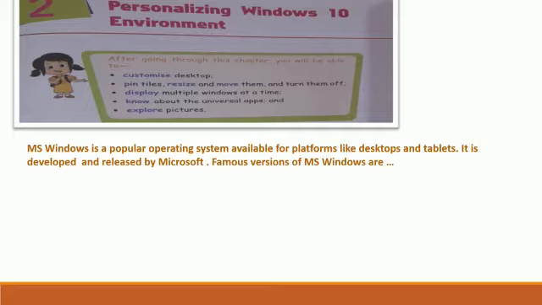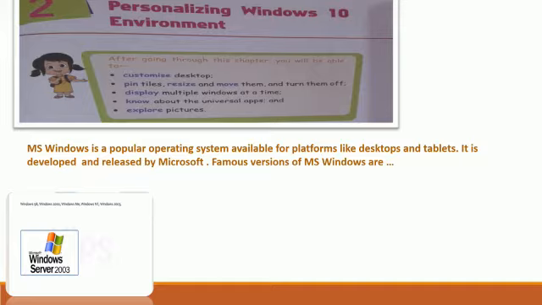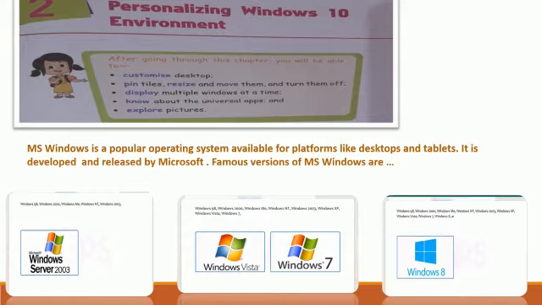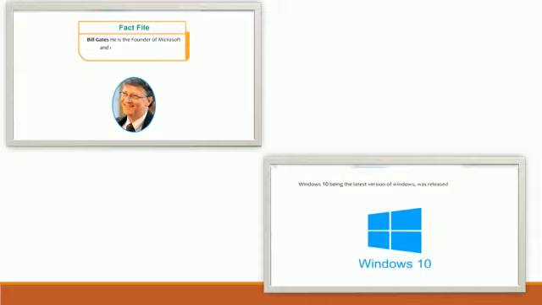Friends, there are so many versions of Windows. You can see here: number one, Windows Server 2003, Windows Vista, Windows 7, and Windows 8. Windows 10 is developed by Microsoft. Microsoft is a company, and Bill Gates is the founder of Microsoft company. Windows 10, being the latest version of Windows, was released.